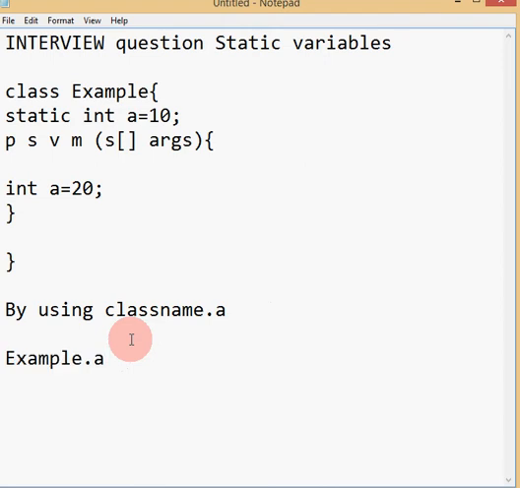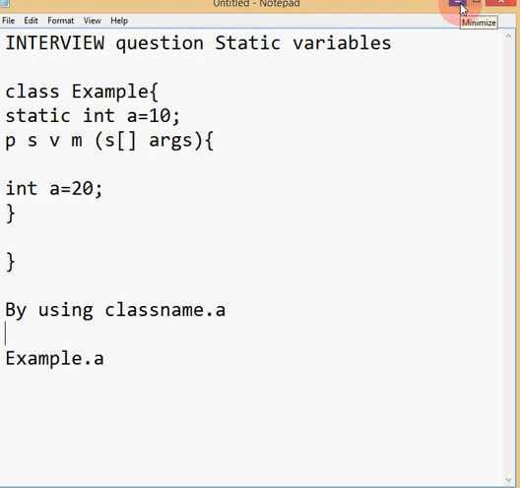What is the order of execution of a static variable and the main method? First the static variable is executed, then the main method is executed. How does Java execute the static variable before the main method, even though it is defined in the main method? Always, a static variable gets initialized before the main method. I think you got that point.